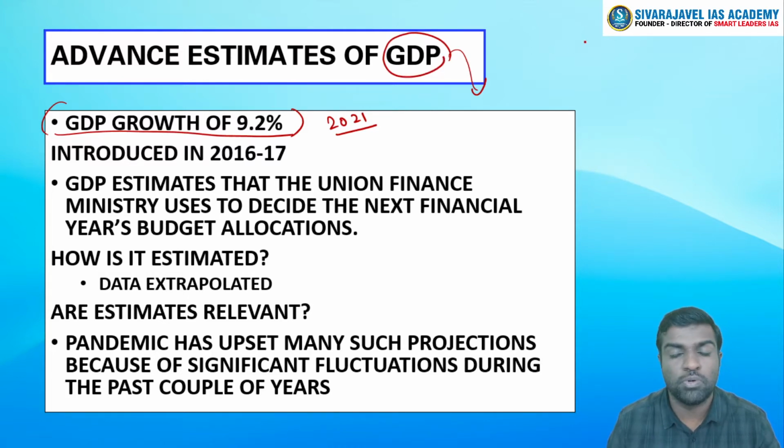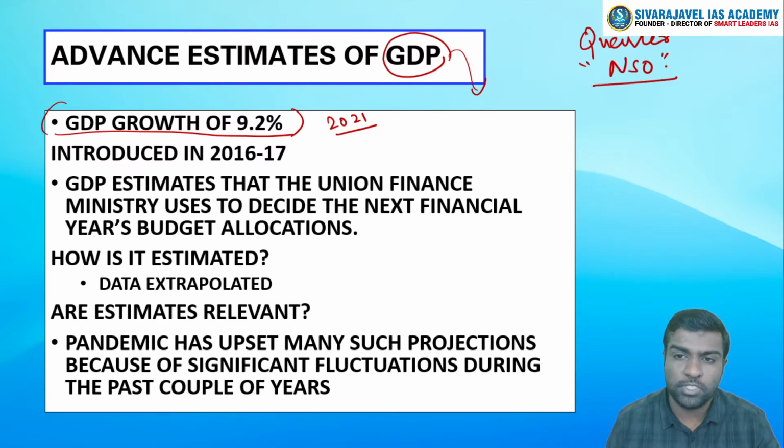As we know, we put our GDP estimates on the basis of quarters. So for every quarter, the NSO, the body responsible for publishing GDP figures, will be coming out with these authoritative numbers. For every quarter, the data will be available after a 2-month lag. For example, for the quarter ending December 31, the GDP data will be available only in the last week of February. So a 2-month lag will be there.